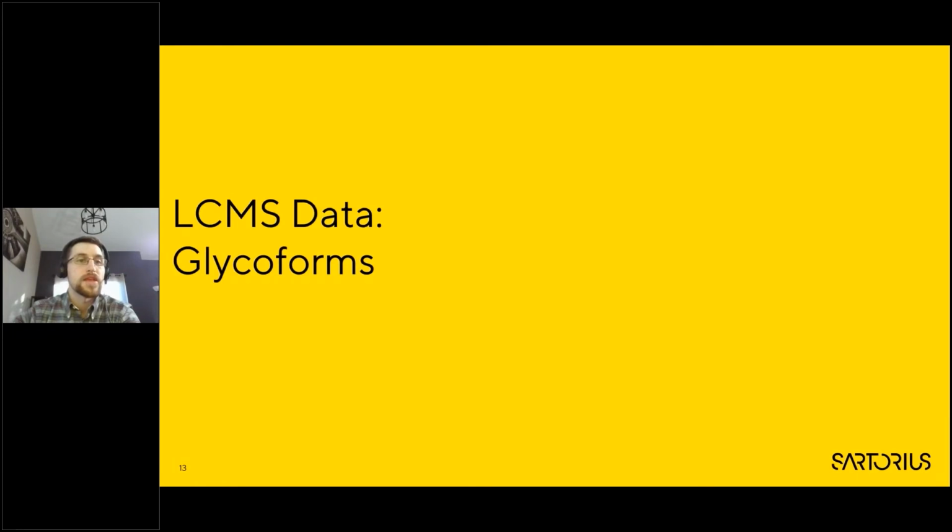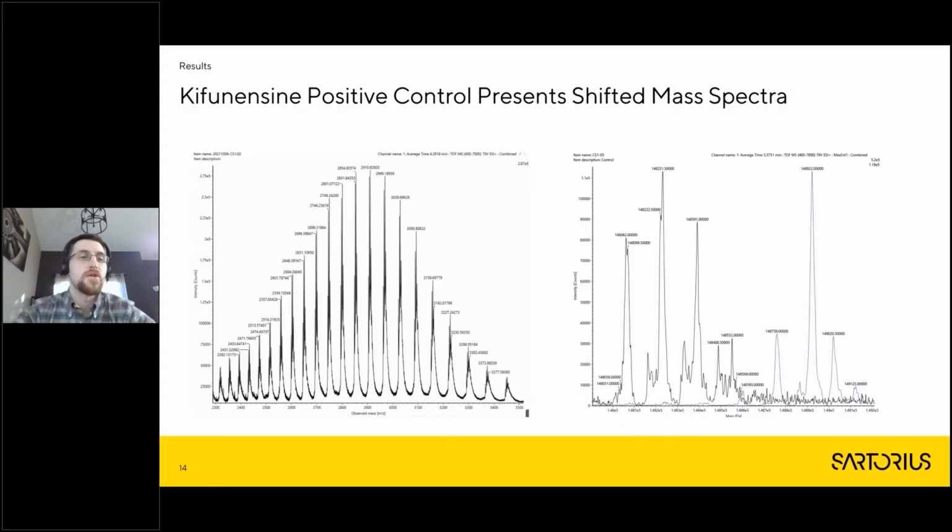So now we'll get into the actual LC-MS data, so the glycoform data. This data was generated using the intact mass assay on the BioAccord, which allows us to run it very quickly, get our data back very fast. What you can see here is mass chromatogram. So this is a typical antibody kind of shape that you see here.